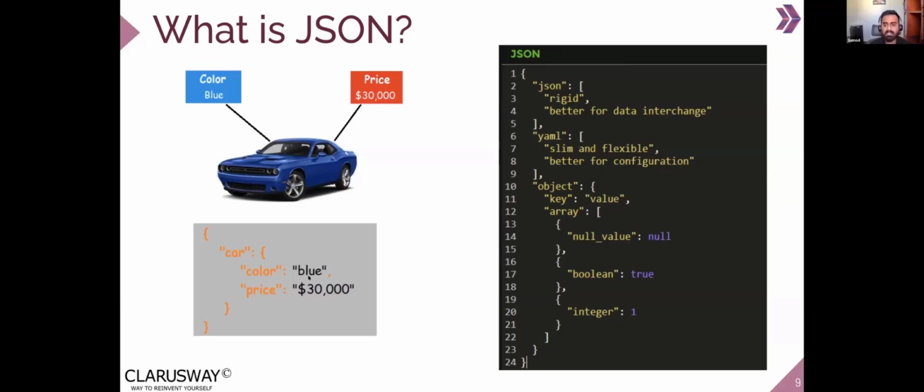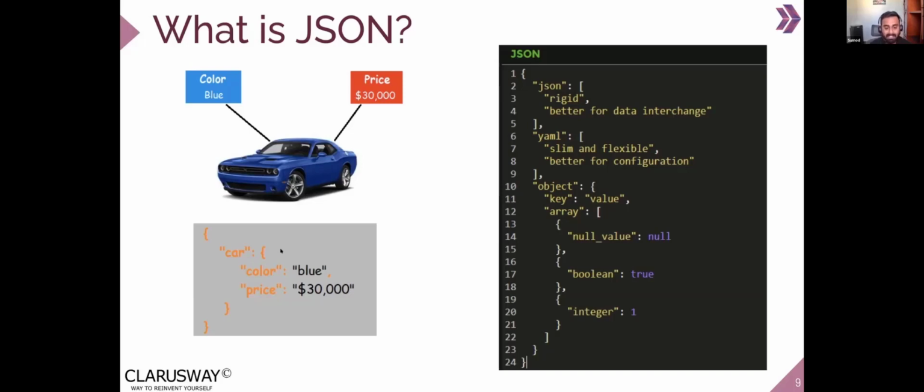When talking about JSON, JSON is better for data interchange, and YAML is slim and flexible. It's better for configuration. If you compare the same JSON configuration to a YAML configuration, you can literally tell which one is going to be easier to write and configure. Over here, you need to format the structure of curly braces and double quotes. I'm not saying it's going to be hard, but it's going to take some time. Compared to JSON, with YAML you could have completed it in half the time you've taken to write the JSON scripts.